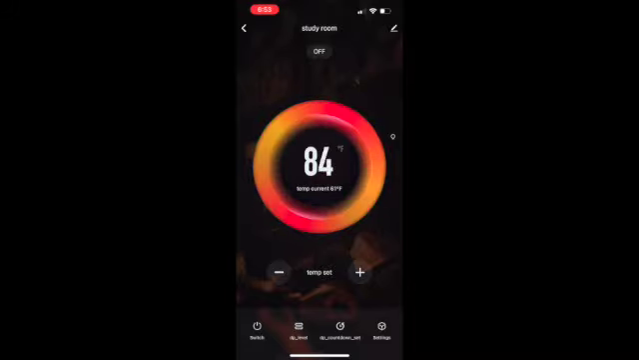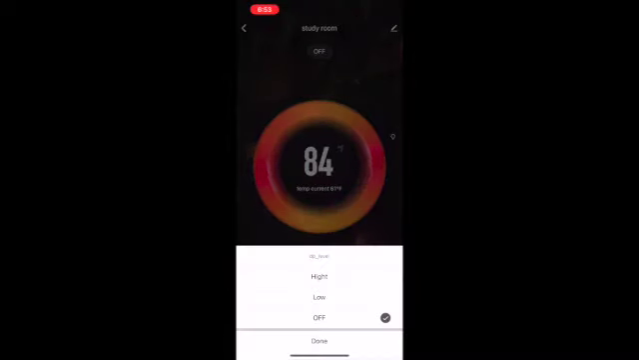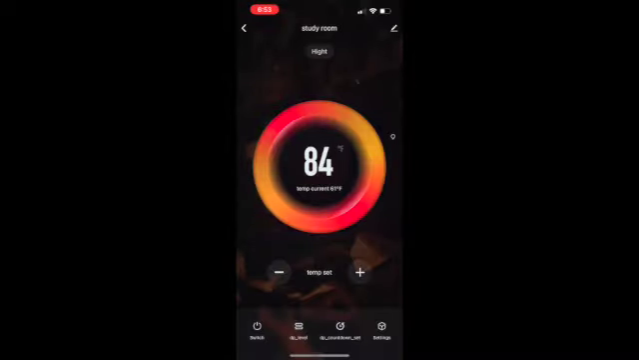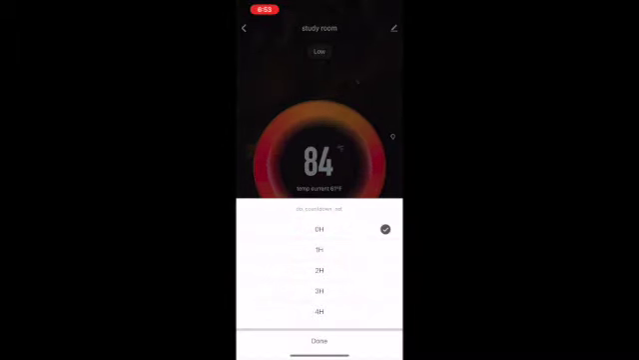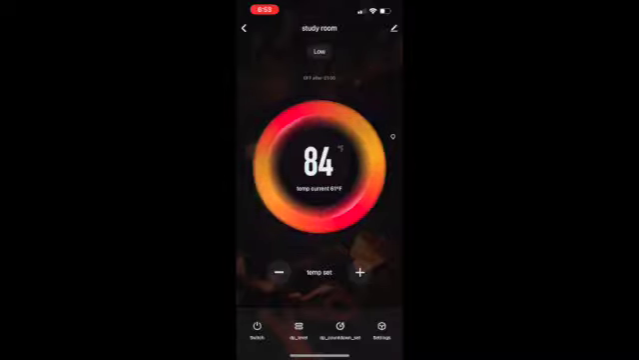Click on DP level to change the heating level. Click on DP countdown set to set the timer. Click on setting for more functions.